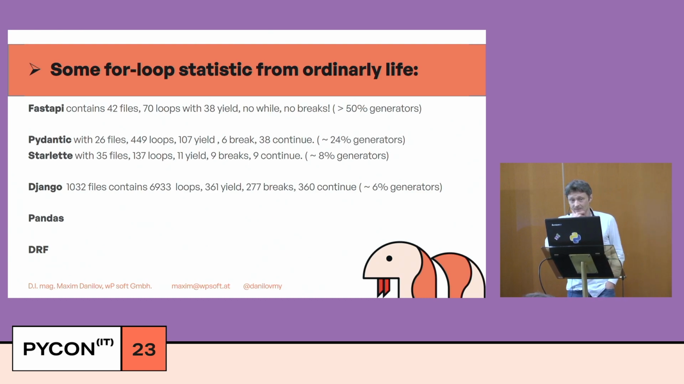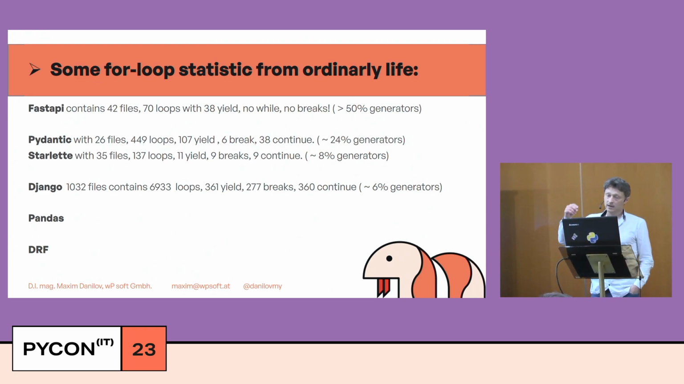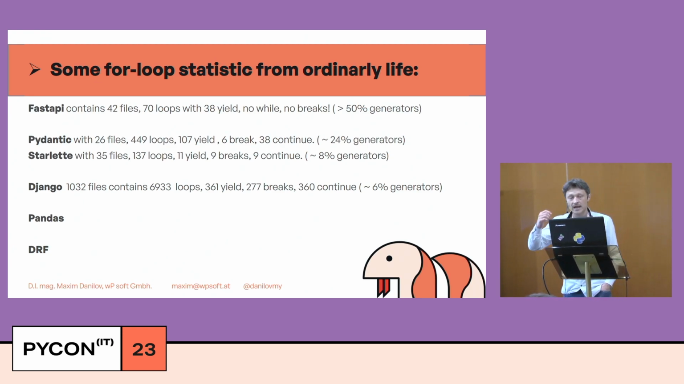What do we have here? Pydantic uses only 24% generators, and Starlette uses only 8% generators. It means Starlette can work faster, and Pydantic can work faster if we improve this. And my love, Django, uses only 6% generators, but the problem is Django has around 6,000 loops.